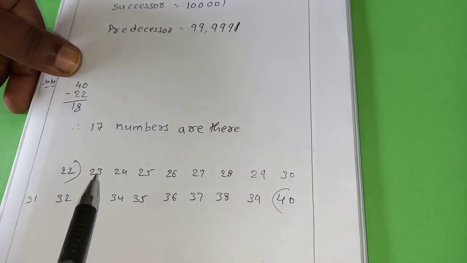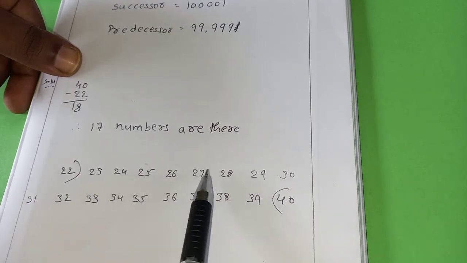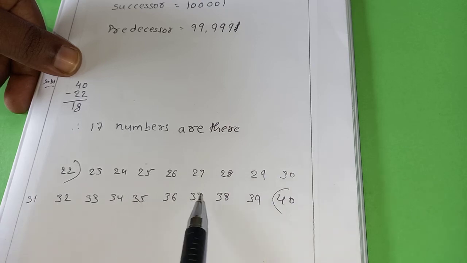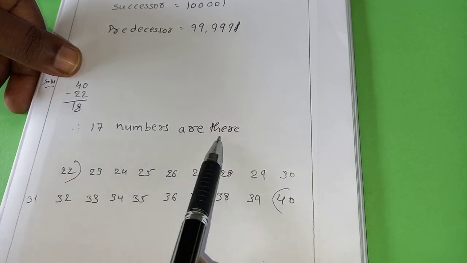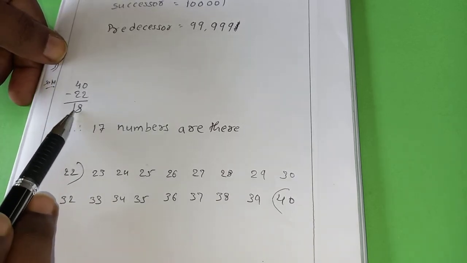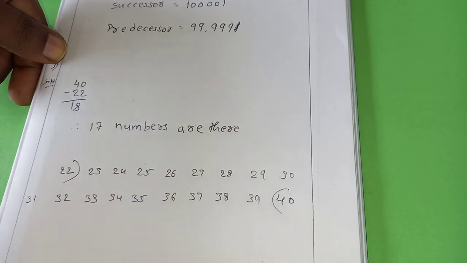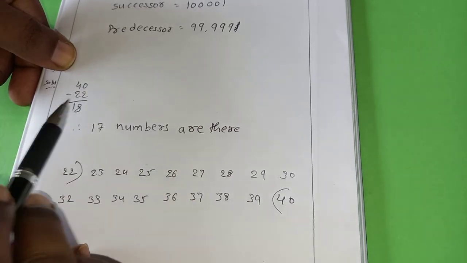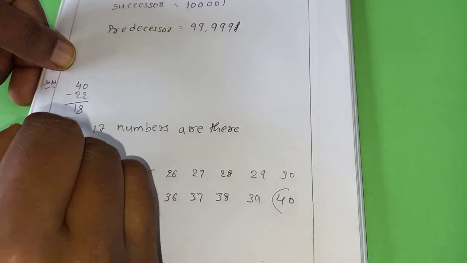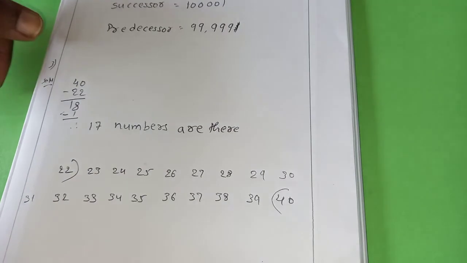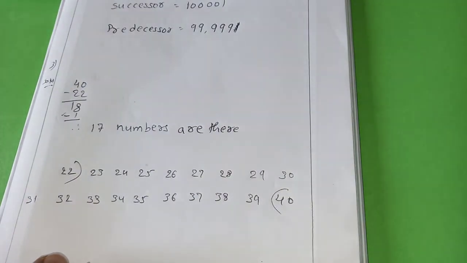Now count these numbers: 1, 2, 3, up to 17. 17, or not? When you do subtraction, you will get 18, but which includes 40 also. That is the reason you have to remove one more number from the result. Then you will get the total number of between numbers.